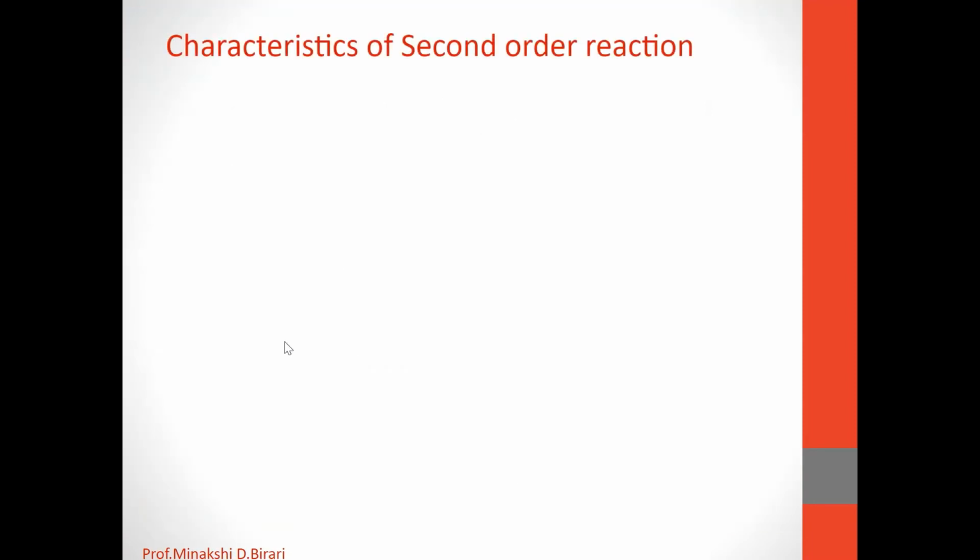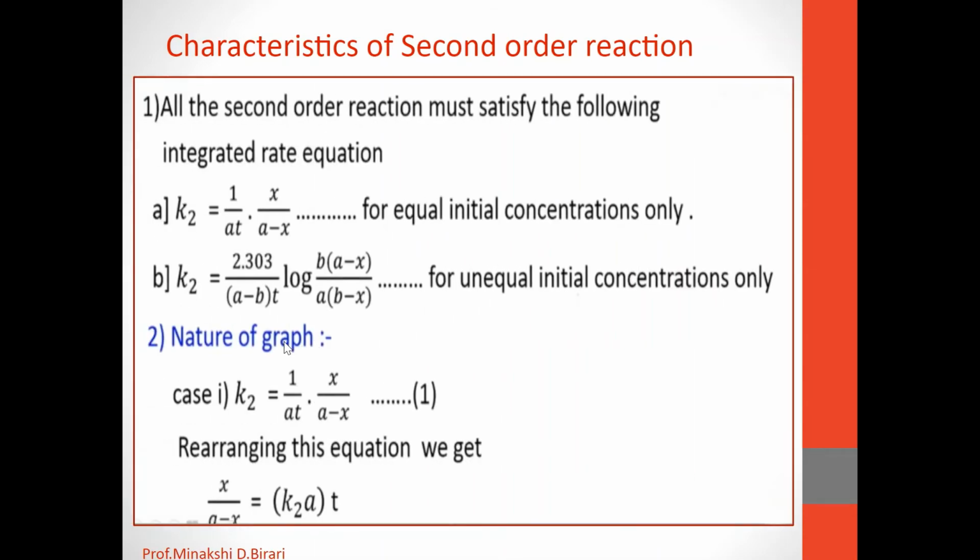Now let us see the characteristics of second order reaction. All the second order reactions must satisfy the following integrated rate equation. We have learned the two equations for second order reaction: first one for equal initial concentrations and second for unequal initial concentrations.